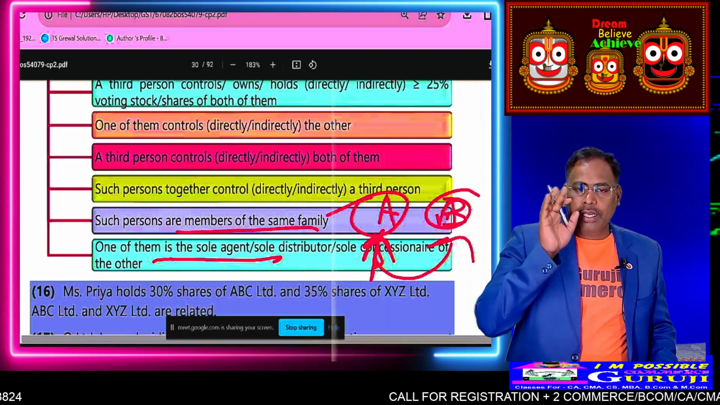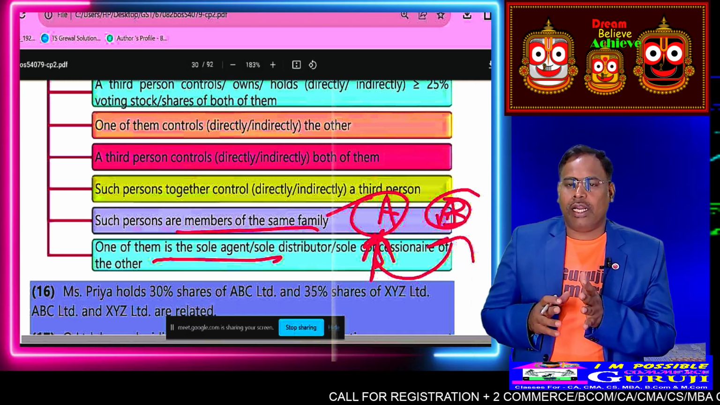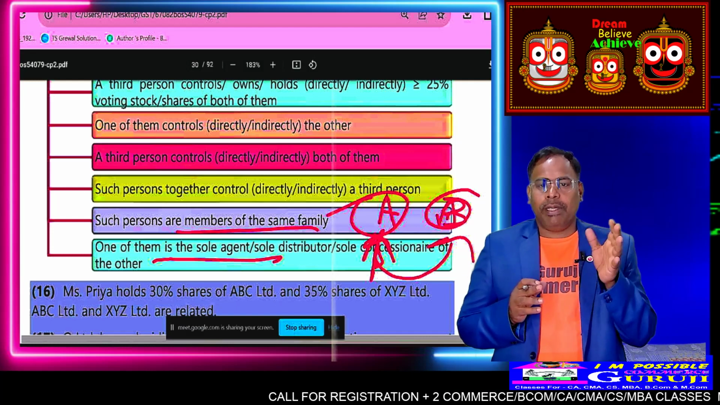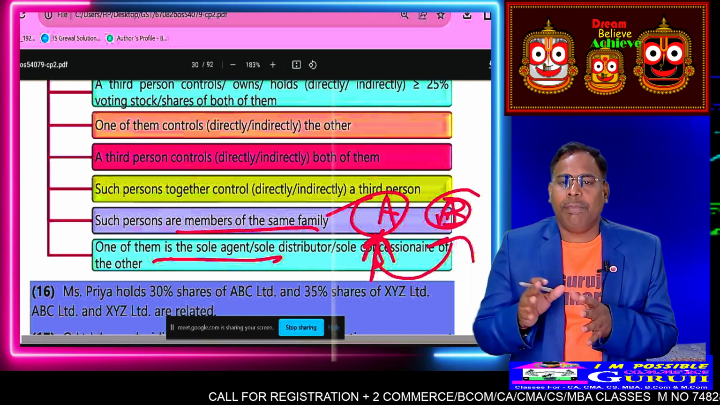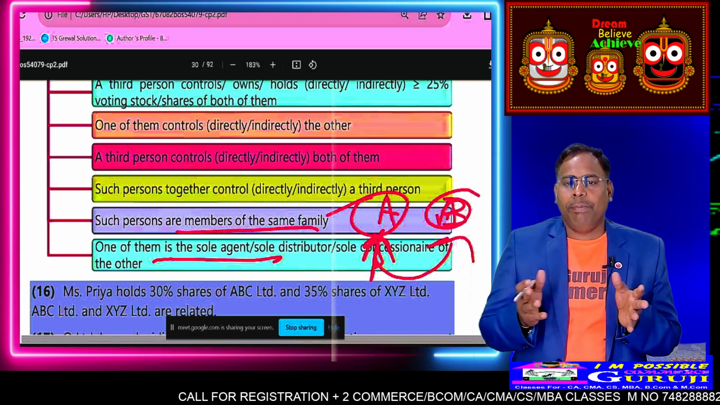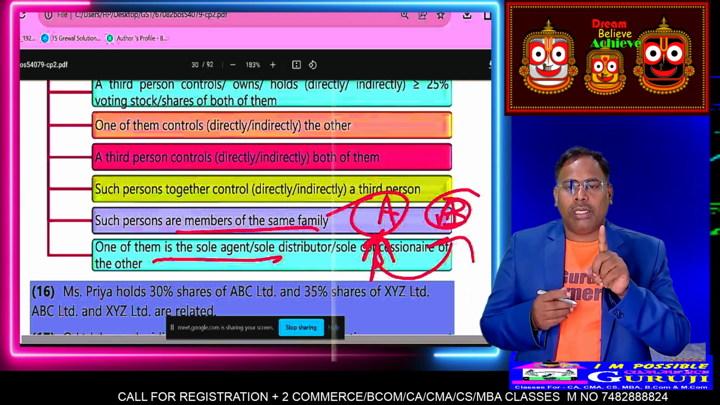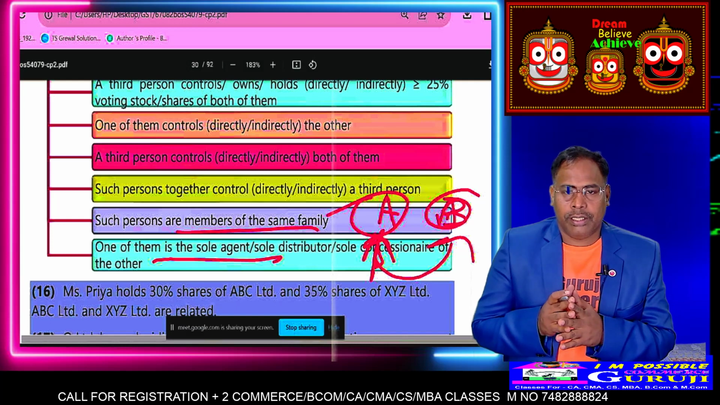On behalf of A, B is selling the product of A. For example, Maruti cars have many dealers and distributors. So they are not the owner of Maruti cars, but they are the persons who are dealing on behalf of the Maruti company. Like mobile phones, you see many showrooms. They are the dealers, not the owners. Then also they are called related persons.